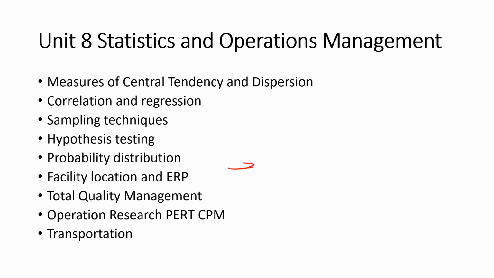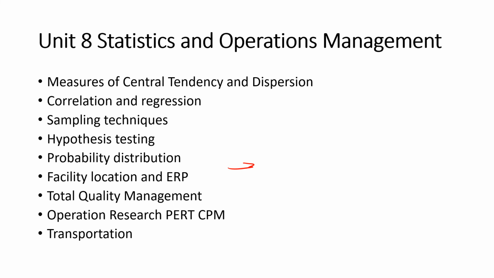Next comes probability distribution. In probability distribution, mostly numericals are asked, but you should know all about the basics of probability, and the types like normal, Poisson, binomial, the three important types of distributions which are asked. Next, in hypothesis testing, you should also be aware of type 1 and type 2 errors, because questions have been seen from this topic also. Here the statistics part ends. The last 4 points are related to operations management and operations research.